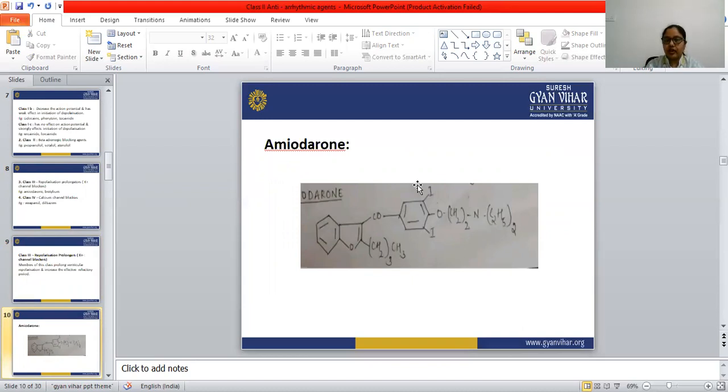So this is the structure of amiodarone. Three rings are present in amiodarone, and CH2 three times. A butane chain is attached to a 5-membered ring, furan, with a carbon double bond O, which is again connected to a benzene ring with iodine, O, CH2, ethane amine with two C2H5 groups. So this is the structure of amiodarone.